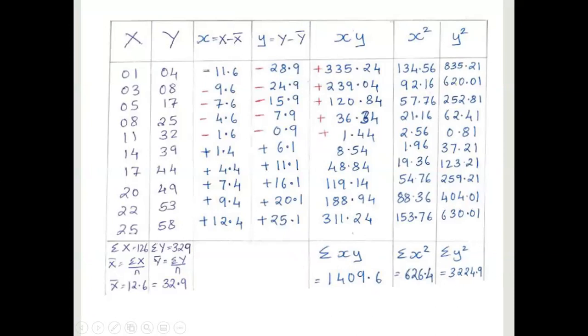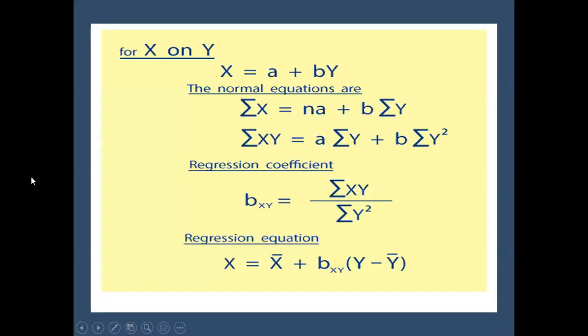So when we go back to our normal equation, when you calculate your regression of x on y, you have to divide by y square. If we write this equation in a format, it is x bar plus bxy times y minus y bar, which gives your x when all this information is input.